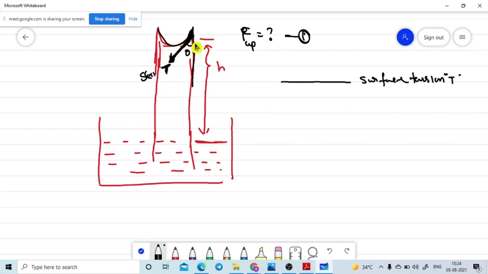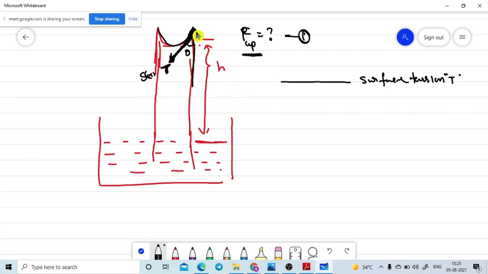So if it is the angle of contact theta, this is the tangent direction, and it is the surface tension force direction. The angle of contact is one of the helpful points. We are planning to find out the upward force only, not the downward force. Our goal is to find out the upward force. So we are using our brain here.